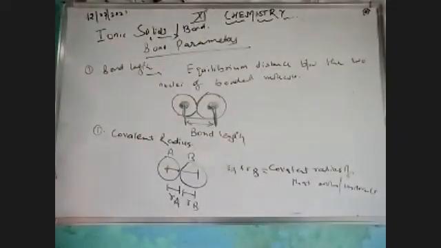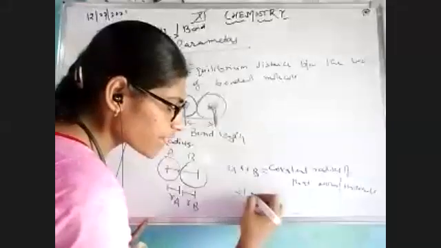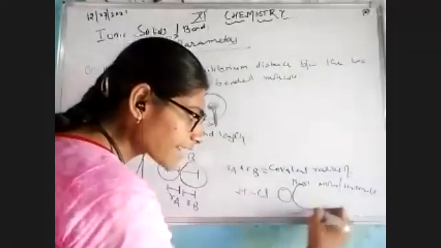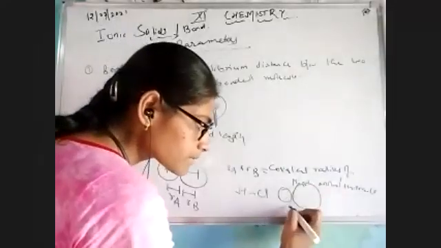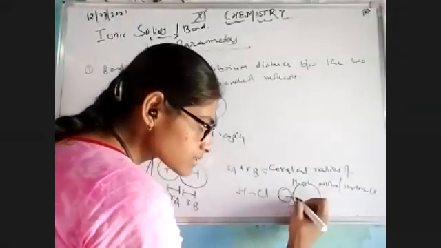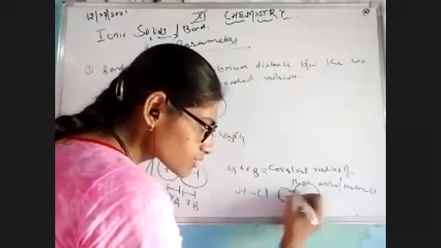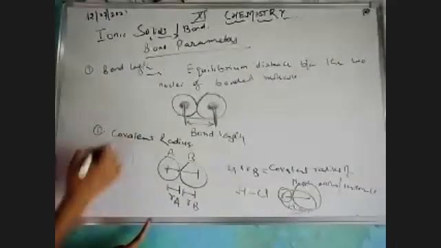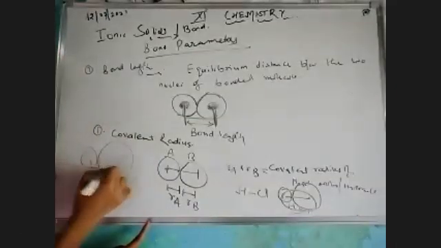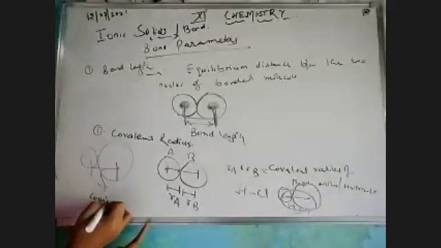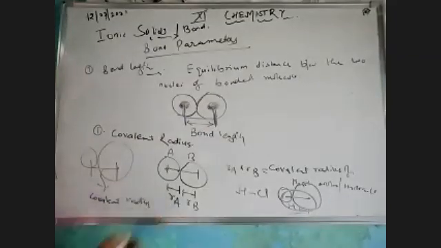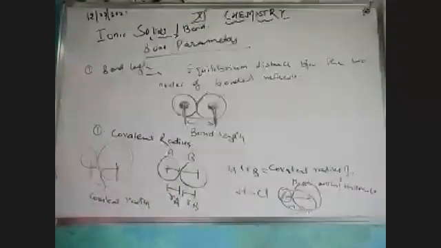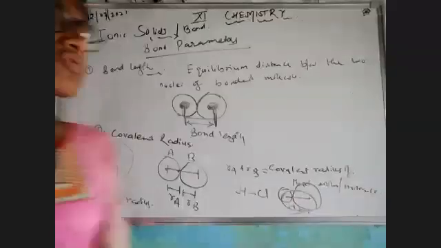Suppose I'm talking about the HCl, hydrogen chloride molecule, that means H and Cl, this overall radius is known as covalent radius. Am I clear?